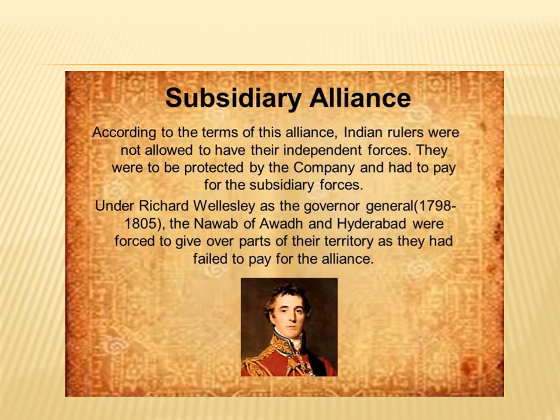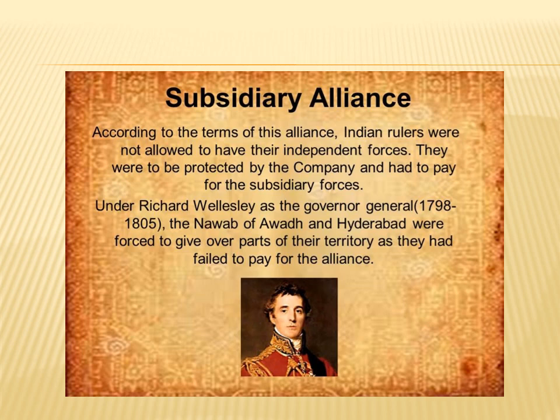In the current image, you can see one of the terms of this subsidiary alliance. According to the terms of this alliance, Indian rulers were not allowed to have their independent forces. They were to be protected by the company and had to pay for the subsidiary forces. Whatever expenses were needed by the subsidiary forces had to be borne by the Indian states. And if you failed to pay these expenses, the British would come and annex your territory.